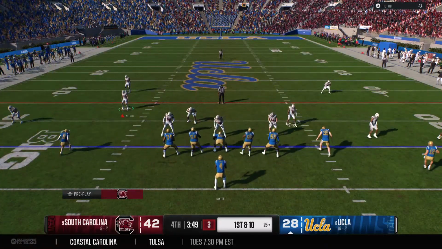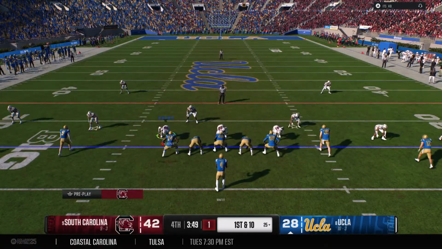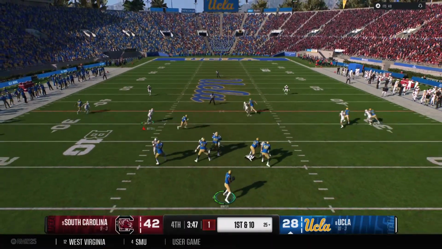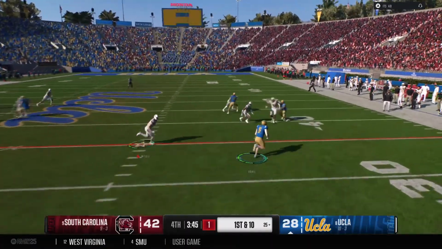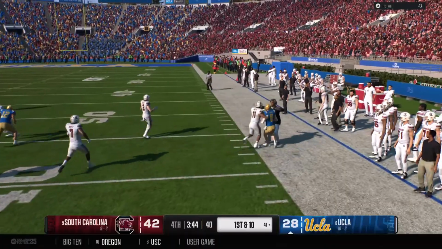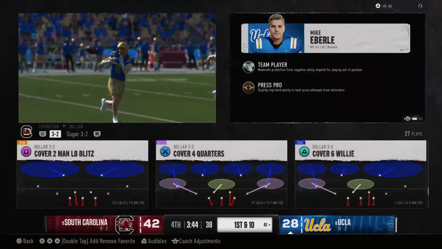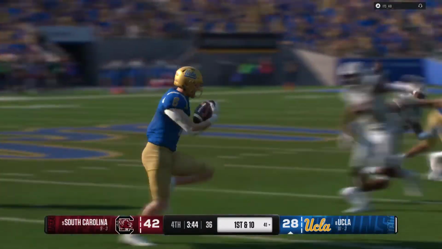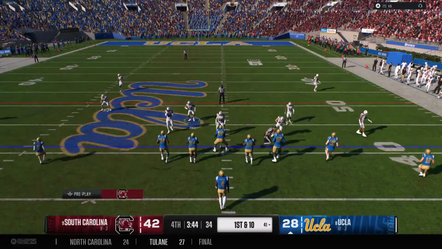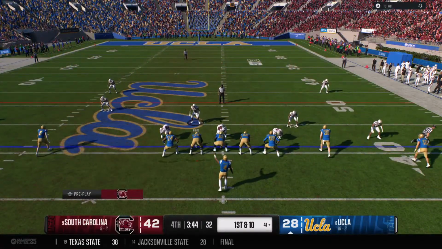UCLA offense back out on the field. The last possession ended in an interception. Let's see if they continue to trust this quarterback in the passing game. Looking right, this one caught. That's a big gain before he goes out of bounds. It'll move the sticks, more than enough for a first down. The game moves the ball past the 40, sets up another 1st and 10.